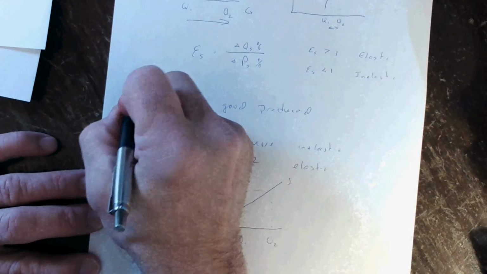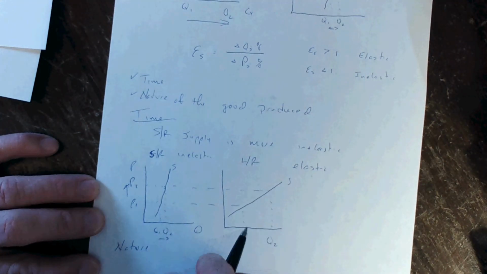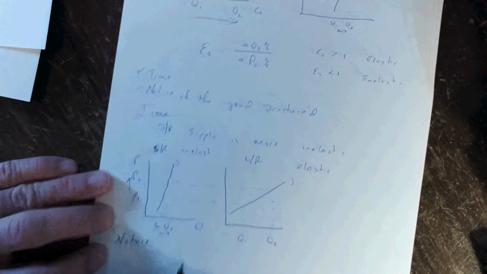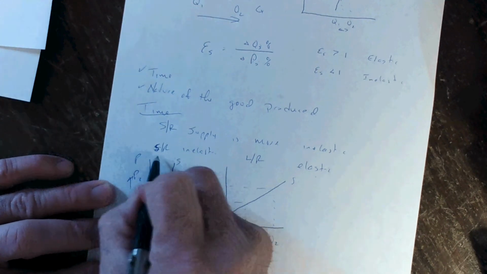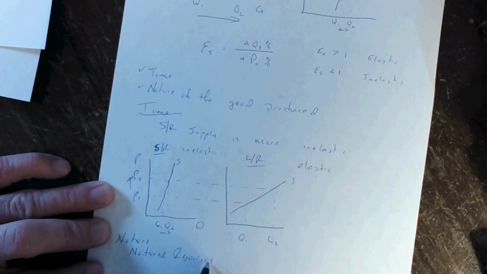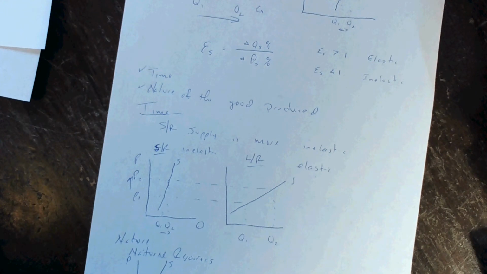Also, the nature of the good produced will determine whether the supply is relatively elastic or inelastic. So we have short run and long run, now we have natural resources. We'll have a more inelastic supply curve because nature is nature.